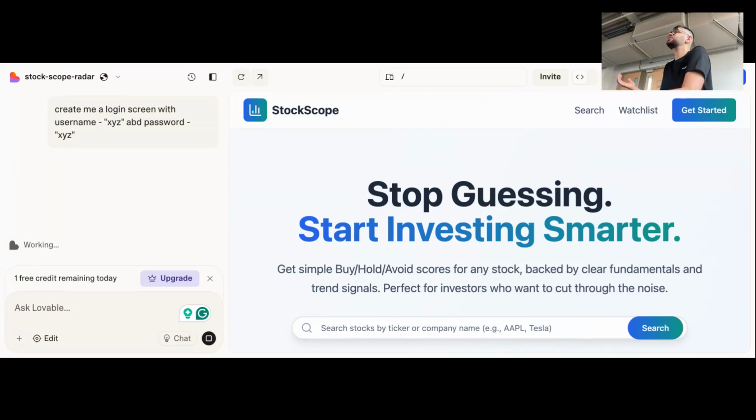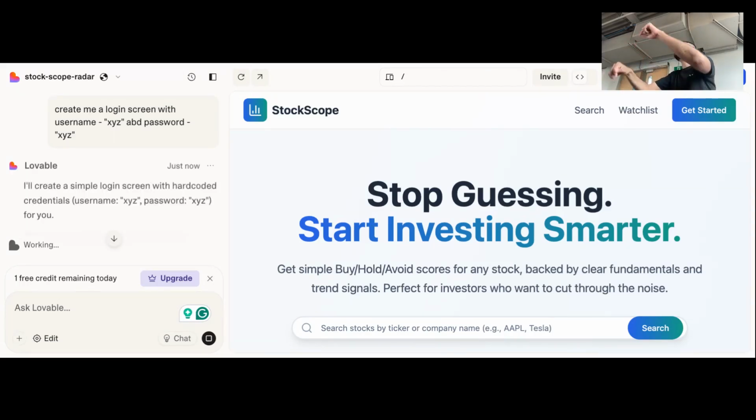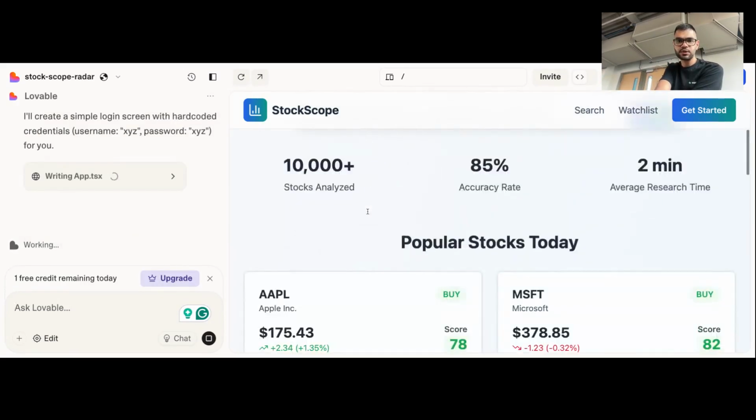It's not the best thing, but it's the fastest way to get a login screen going, because then somebody comes in and you can share your password with people and then they can log in, but anybody else on the internet wouldn't know that password, right? So if you wanted to do a login screen really, really quickly, this prompt is what I would run. Go. Okay, it looks like it finished doing something.